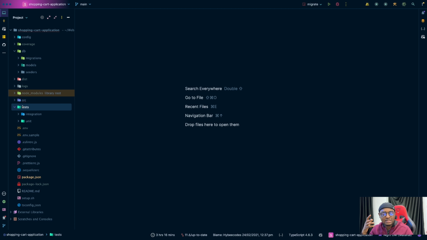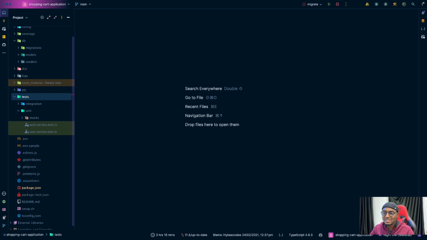Something being an integration test is relative. Integration means that you are putting together multiple units and testing how they work. A unit test means that you are taking a single unit, and that single unit can still be an integration test because it can comprise multiple subunits. So honestly, I don't think there's a hard and fast rule for saying this is an integration test, this is a unit test. Let me know if you have a question actually.